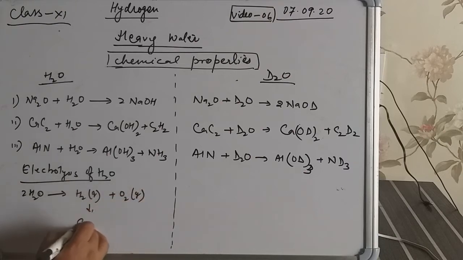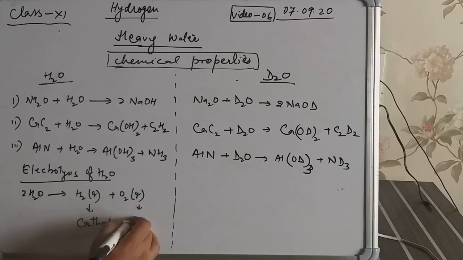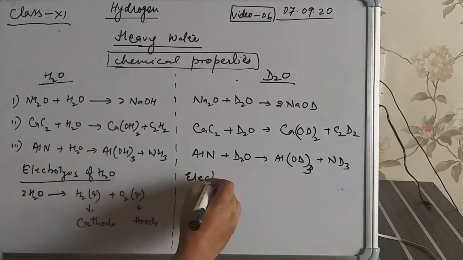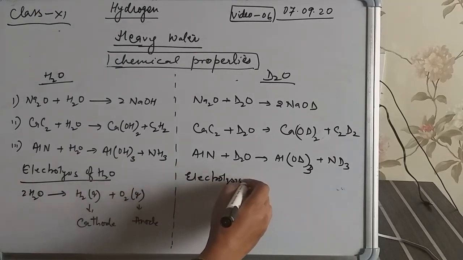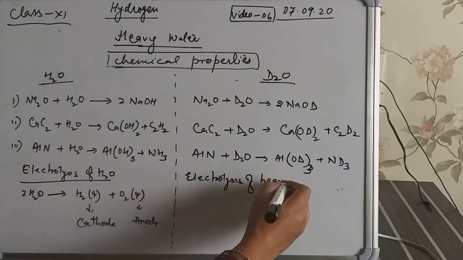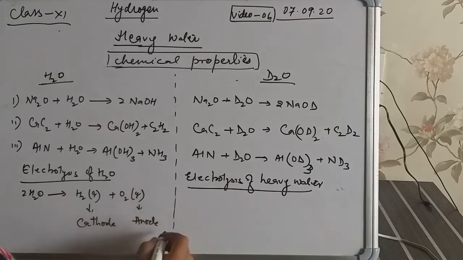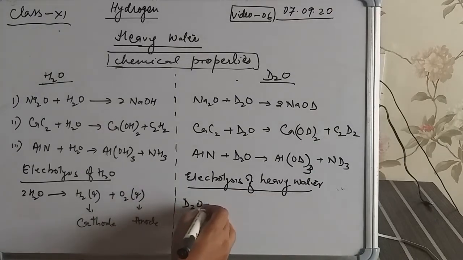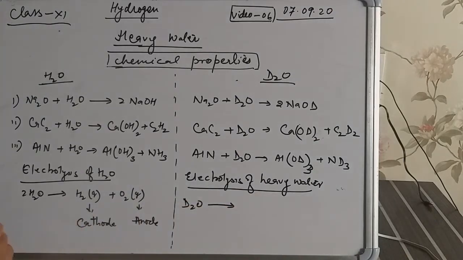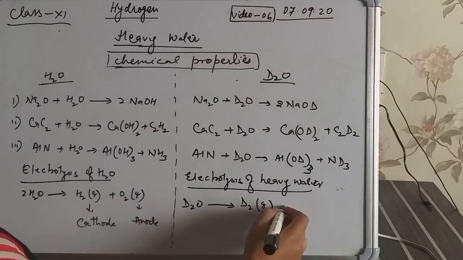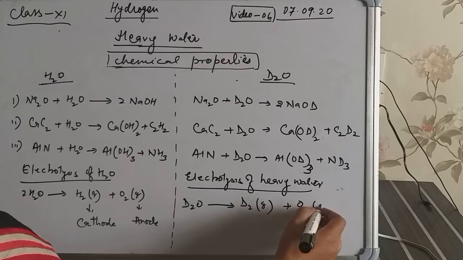H2 forms at the cathode and O2 forms at the anode. In case of electrolysis of heavy water, so D2O when electrolyzed, forms D2 gas and oxygen gas.